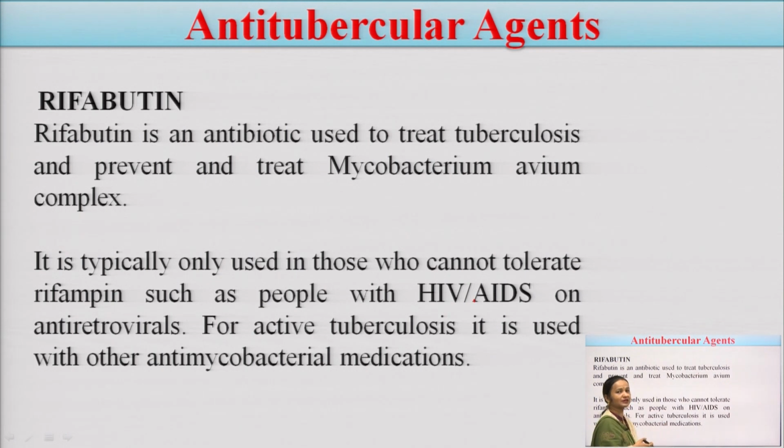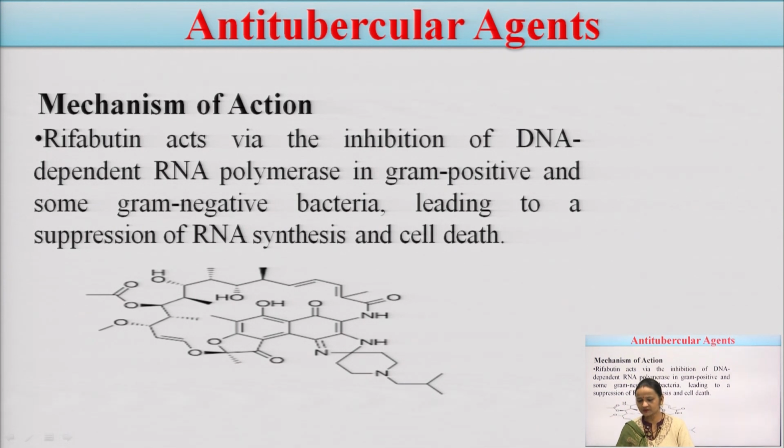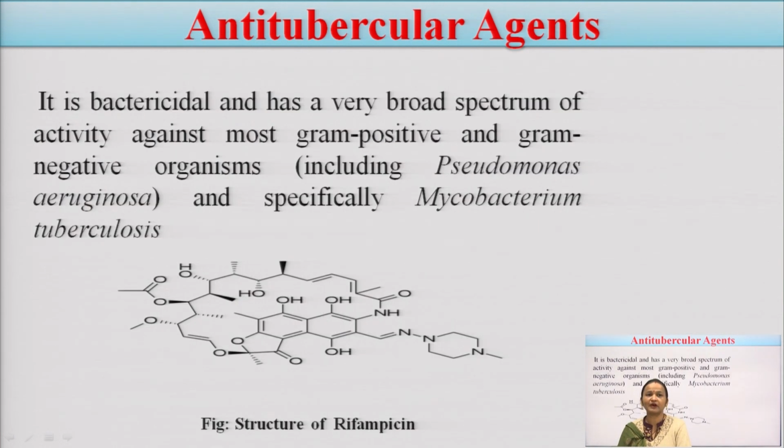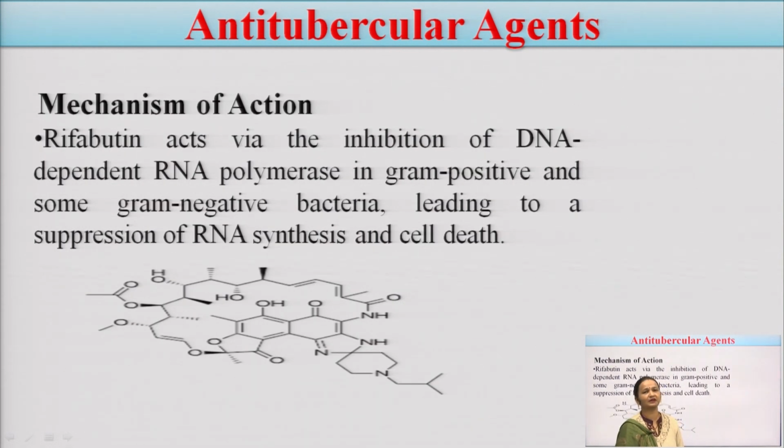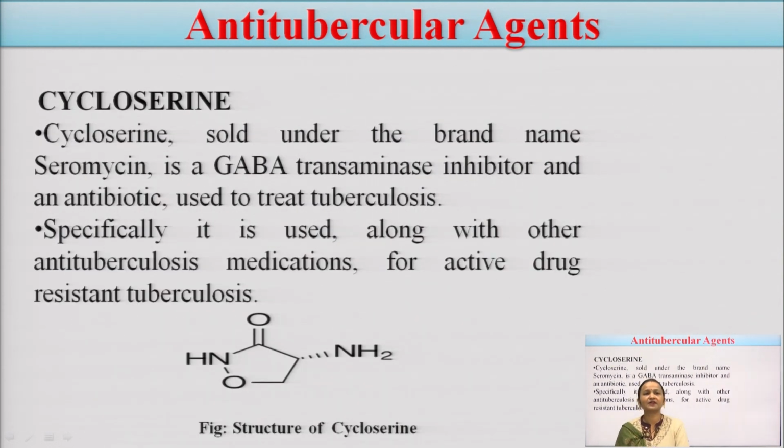For active tuberculosis, it is used with other antibacterial medication. Mechanism: it works in the same way. It causes inhibition of DNA-dependent RNA polymerase, leading to suppression of RNA synthesis and cell death. That means it is bactericidal in nature. So we have seen that rifampicin and rifabutin act in the same way, inhibiting DNA-dependent RNA polymerase. Cycloserine is sold under the brand name Seromycin. It is a GABA transaminase inhibitor. It is used along with other anti-tubercular medication.